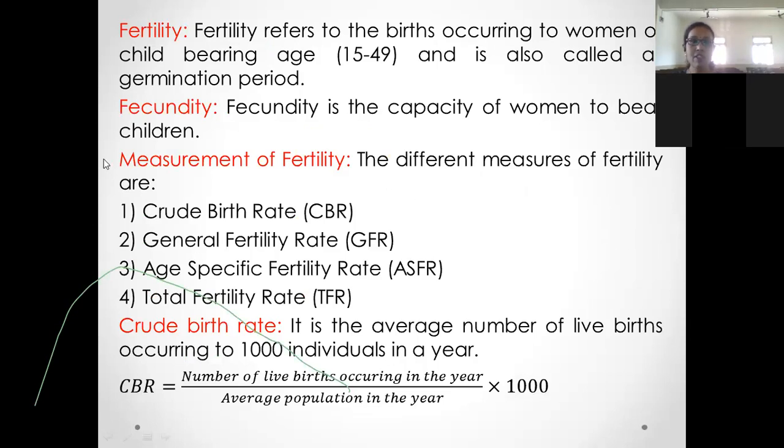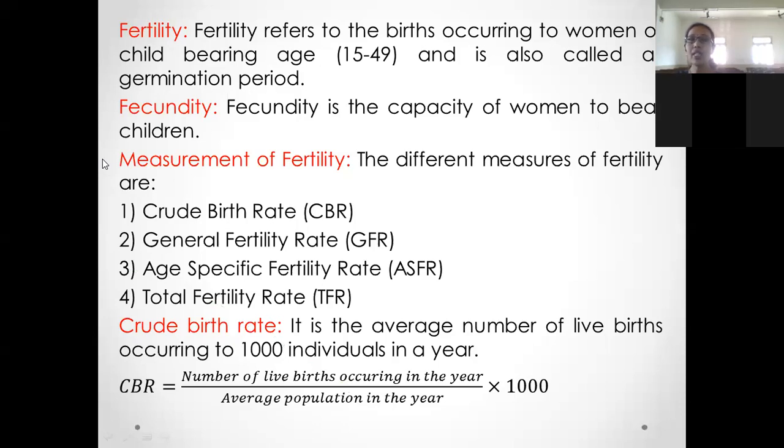Okay, next we will move to the next measure of vital statistics, that is fertility, measurement of fertility. In vital statistics we come across mortality rates, fertility rates, and reproduction rates. We completed mortality rates till today: CDR, STDR, ASDR, IMR, MMR, and NMR. Now I'll begin with